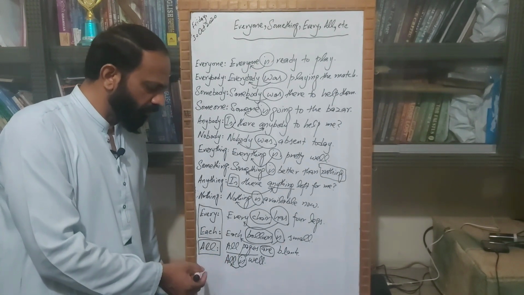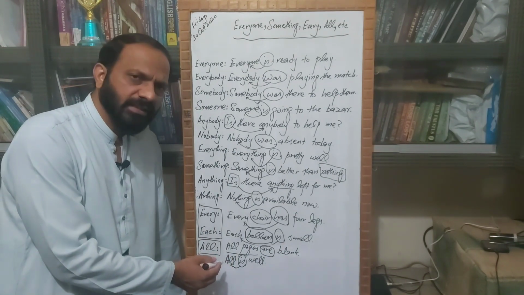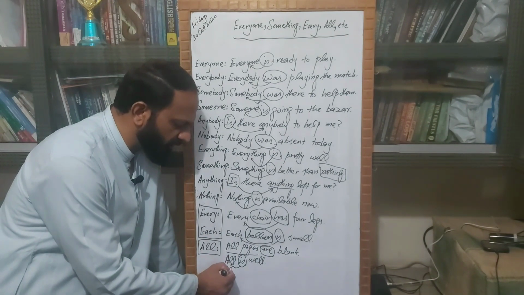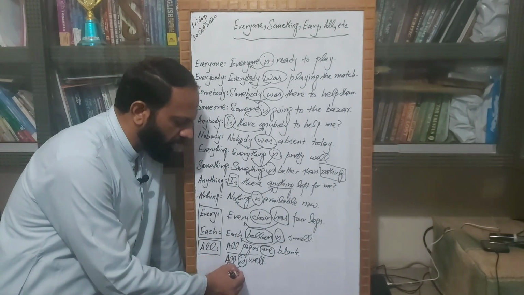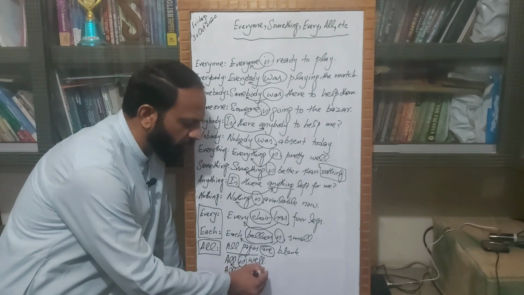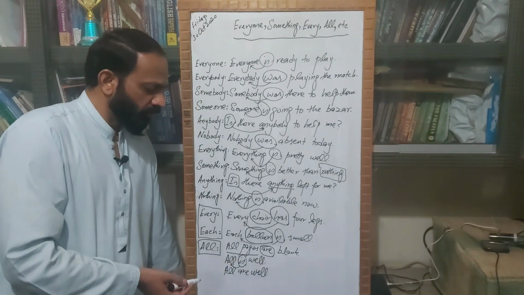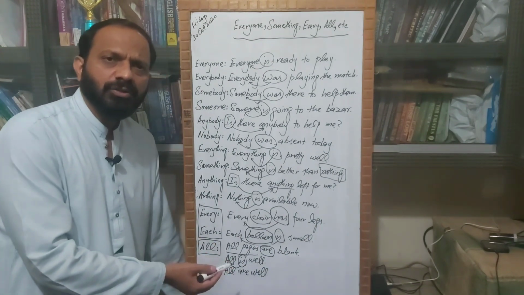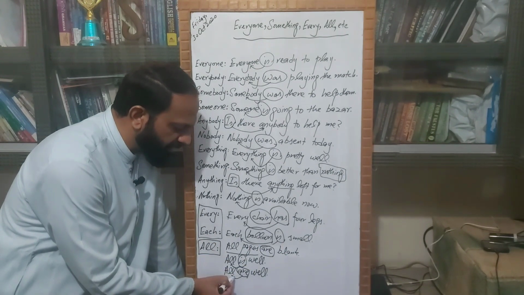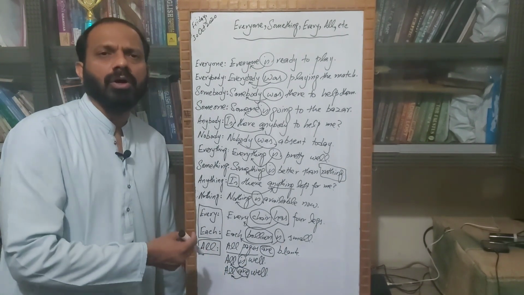And then there is also another example, like we can also say all are well. So here we are using a plural verb after the word all.